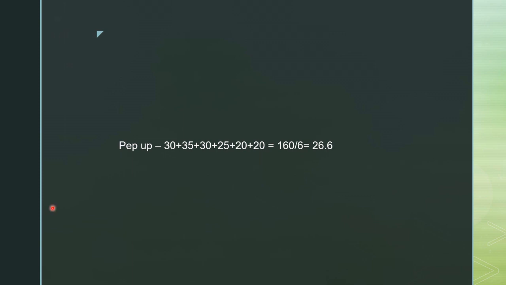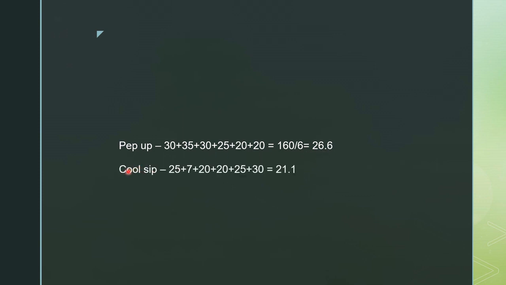Year wise, in 1988 it is 30 lakh sale. In 1989 it is 35 lakh, up to 1993. First of all we add these numbers: 30 plus 35 plus 30 plus 25 plus 20 plus 20 for PPAP. Then this addition is divided by the number of years. The number of years is 6, so this is divided by 6, and the average sale is 26.6.